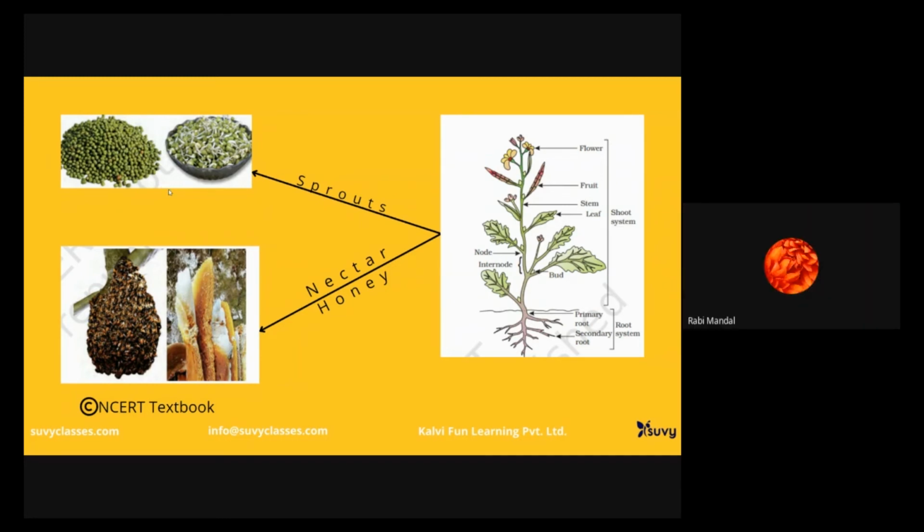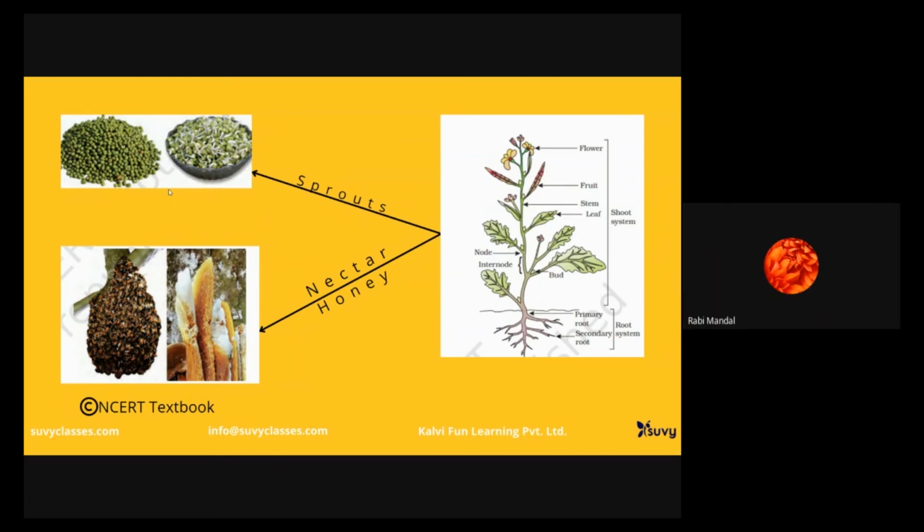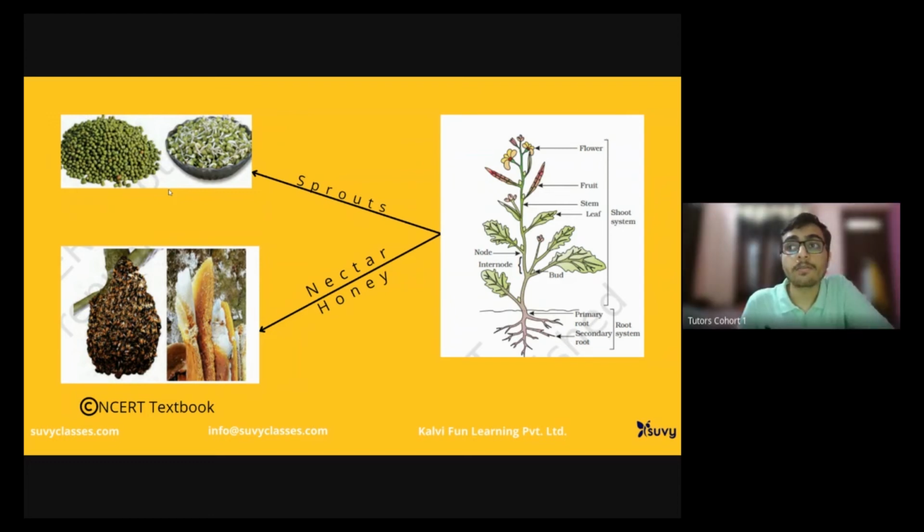We can also keep the grains, peas or gram, in water the whole night, then it will form sprouts. Yes, we usually make it at home as well, right? It's a very integral part of the salads that we have. It's very nutritious. It has proteins, carbohydrates, vitamins, and nutrients. There are a lot of things in these sprouts.